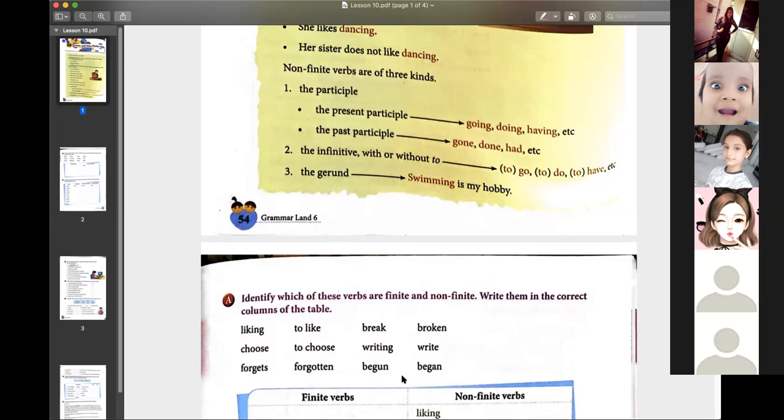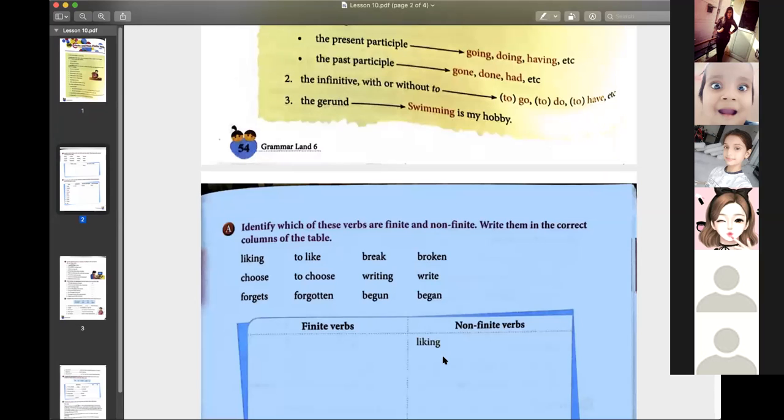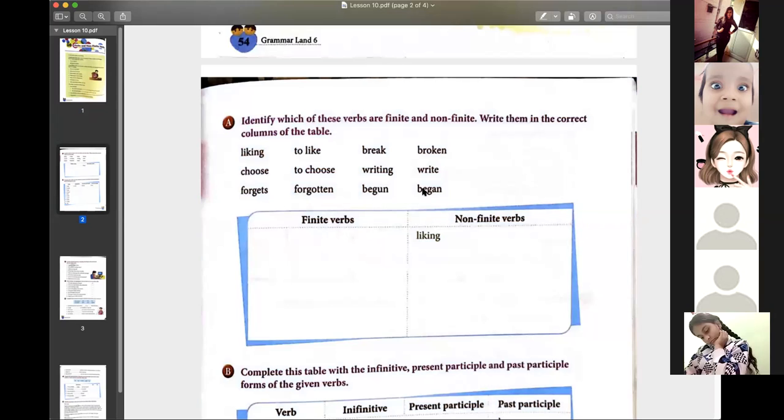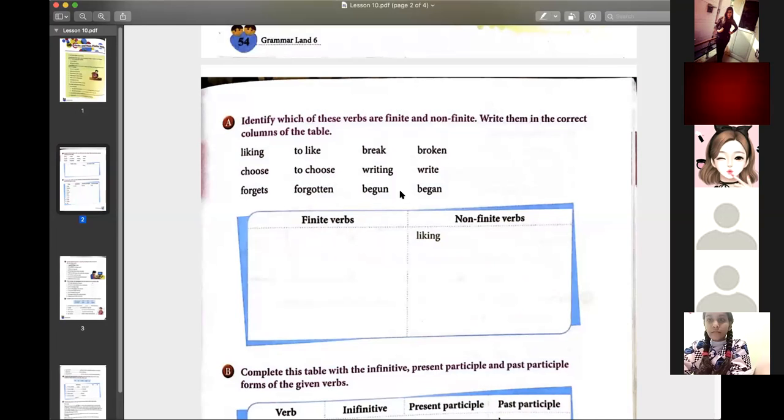Question number one, if you see, you have to classify, question A, sorry. You have to classify begun and began. What do you think, began and begun? Under which category can you put them? Anyone? Yes, Kanika.